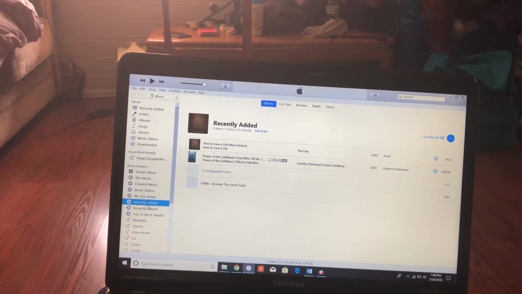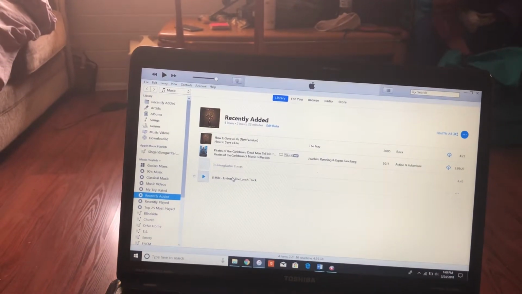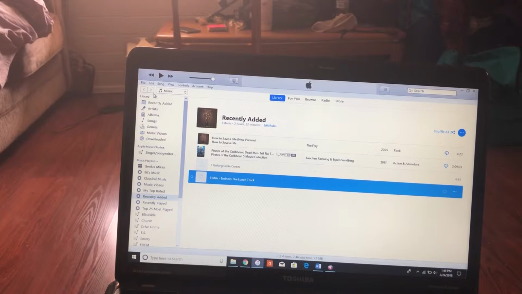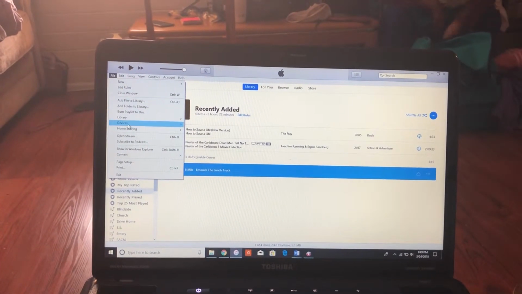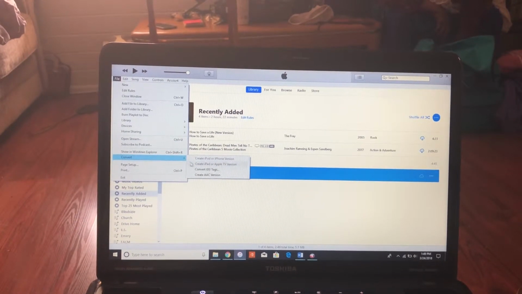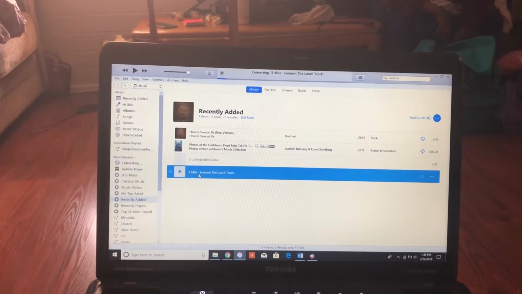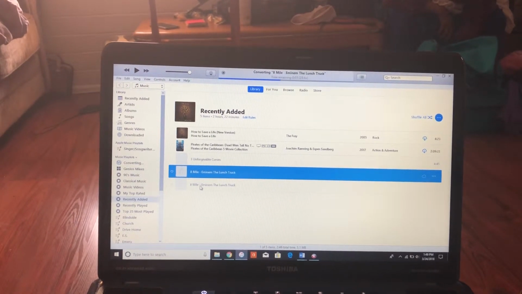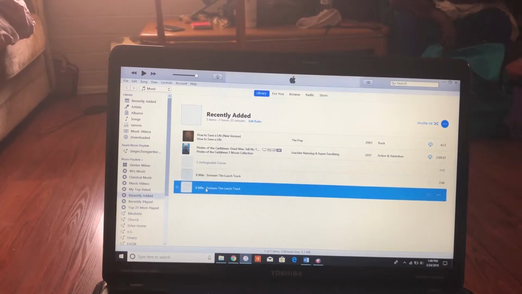And then here, come down to recently added, and then you're going to click on this, and then you are going to go up to file, and then you're going to go to convert, and you're going to convert it to an AAC version. And what's going to happen is it's going to create another audio file. So it's going to create this.